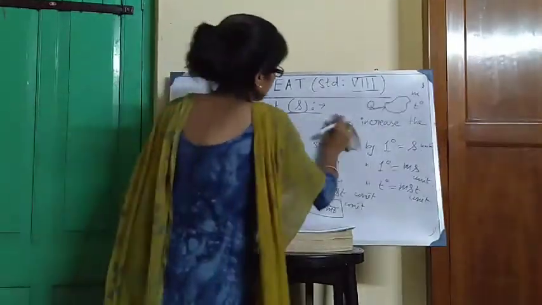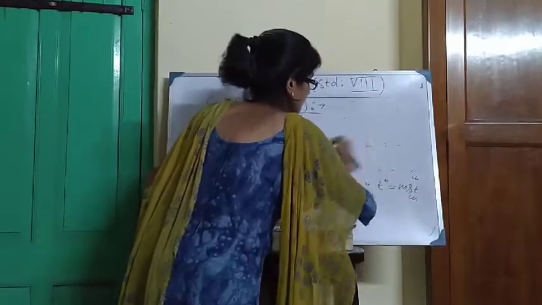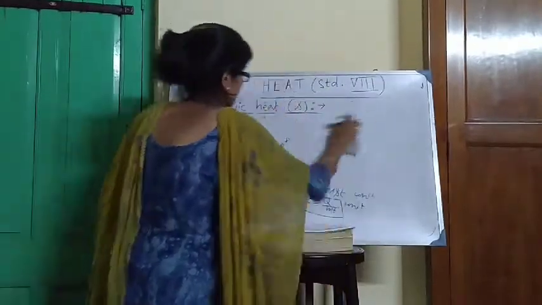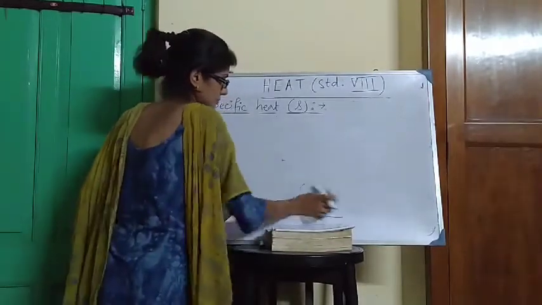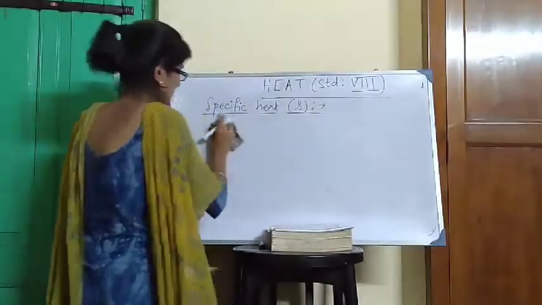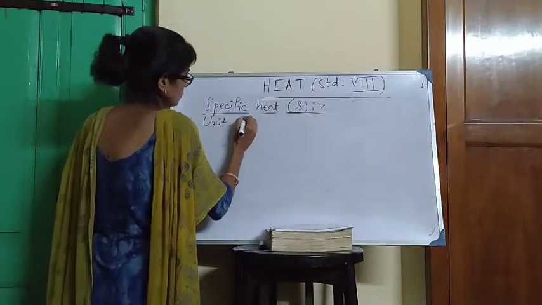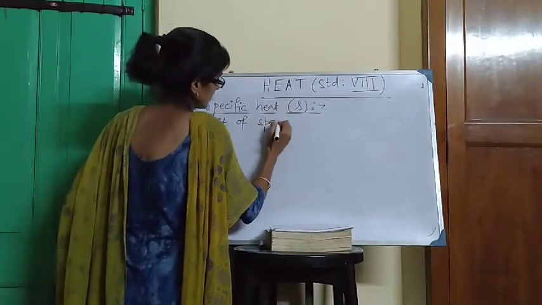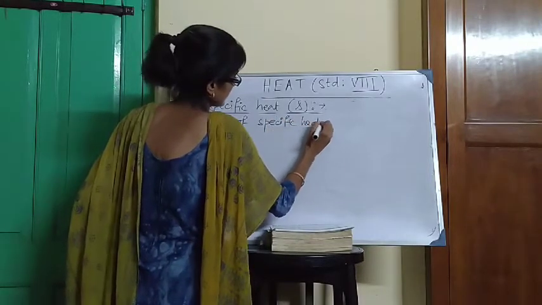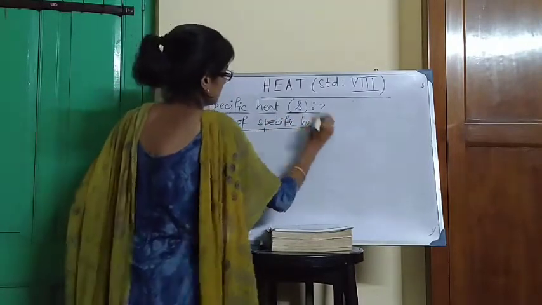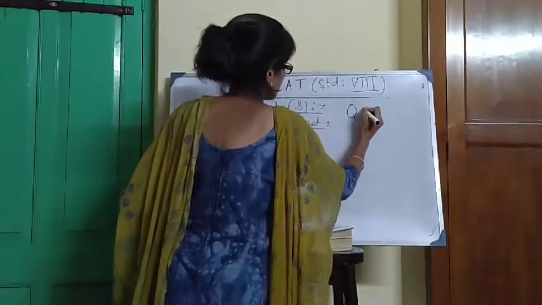Next topic. Unit of specific heat. Let us first write the formula of specific heat.